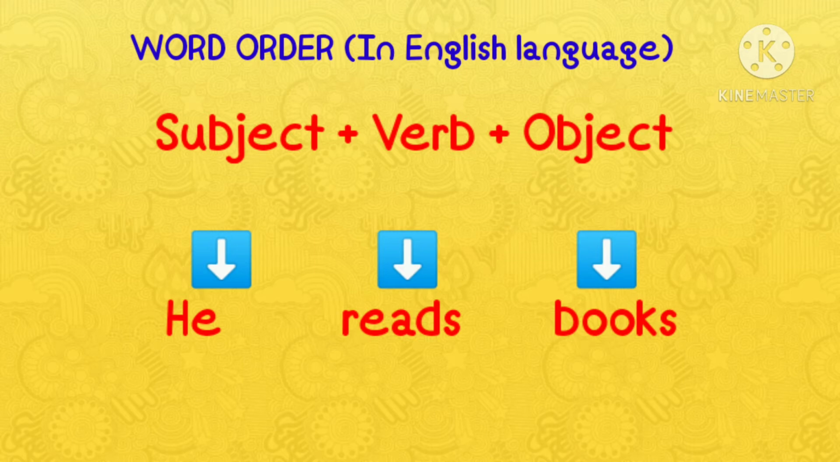Now, let us learn the word order in the English language. Subject plus verb plus object. Let us understand the concept of word order with an example. He reads books. Here, he is the subject, reads is the verb, and books is the object. So, here the word order in the English language is SVO, that is subject, verb, object. Okay? Did you understand the word order? Right.